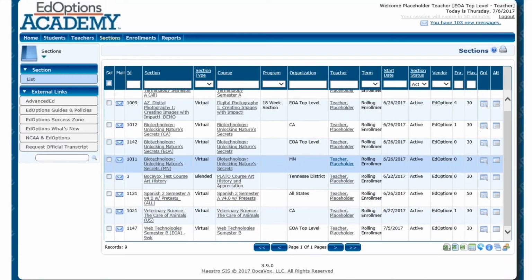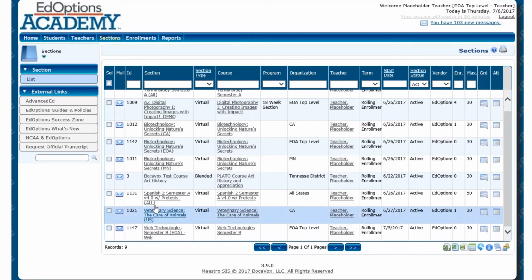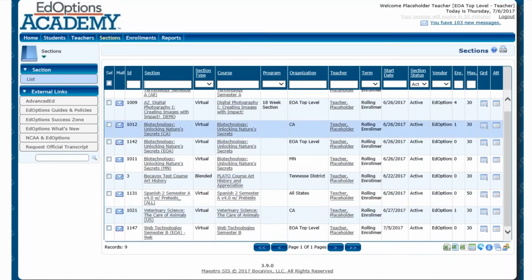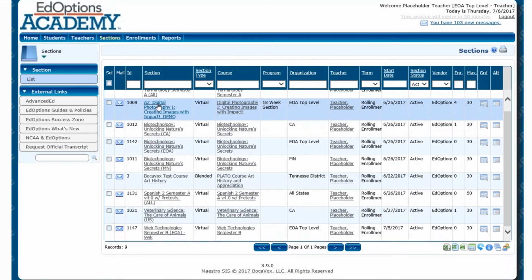this will be just a real high level of the number of sections that I have that I'm teaching. And so I can see over here I have biotechnology, I have Spanish. I'm actually going to go into one that has a few enrollments. So we'll go to this digital photography.